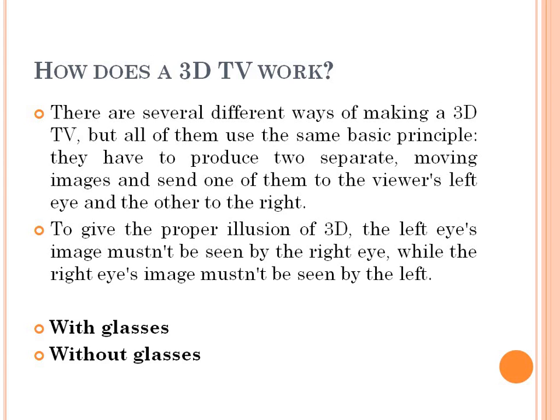They make sure that whatever image is created for the left eye must not be seen by the right eye. The left image must be seen by the left eye only, while the right eye image must not be seen by the left eye. This technique is used to generate the 3D image in a television system.